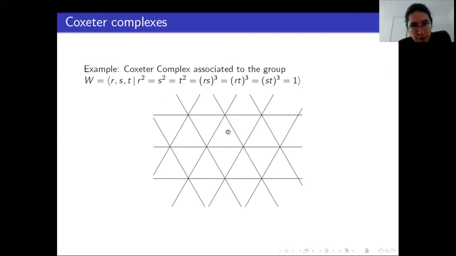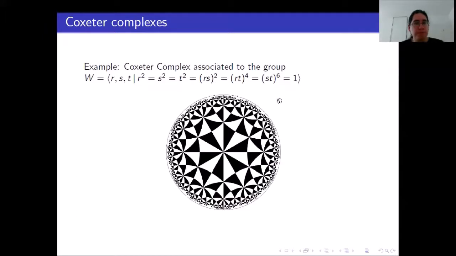We glue these triangles following the edges in a certain way, and the dual graph of this will be the Cayley graph of the group W with respect to the generating set S, which here is R, S, T.